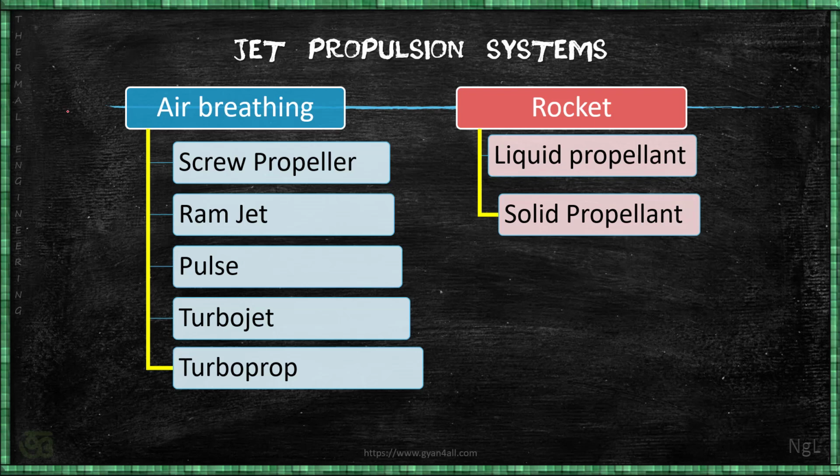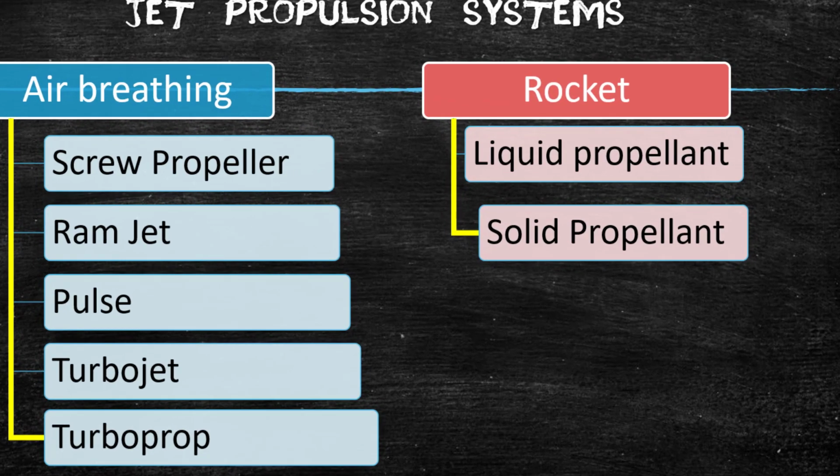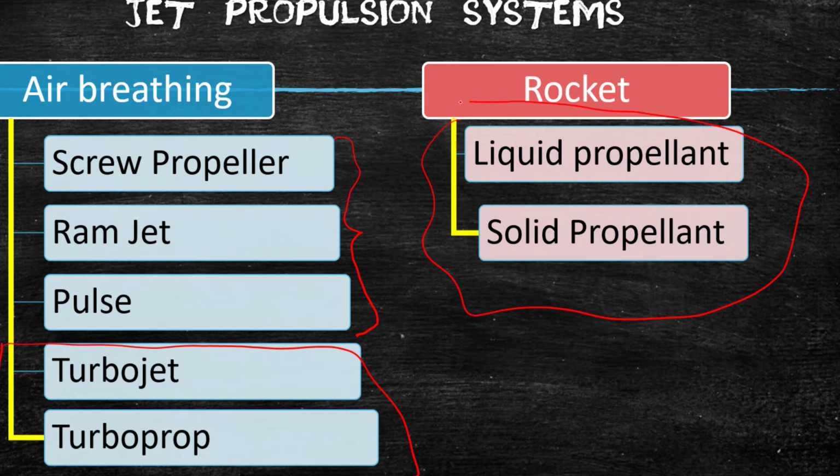In the last class, we discussed jet propulsion systems and covered three air breathing propulsion systems, that is screw propeller, ramjet and pulsejet. And today we'll discuss turbojet and turboprop, as well as the liquid propellant and solid propellant under rocket propulsion.